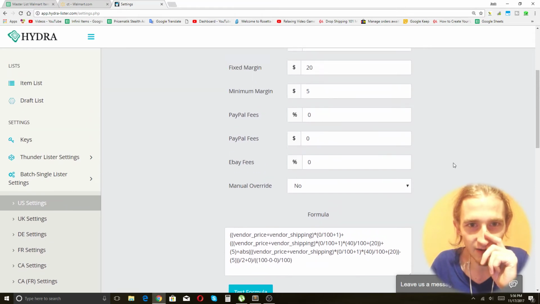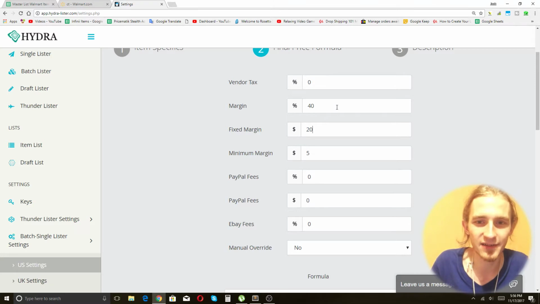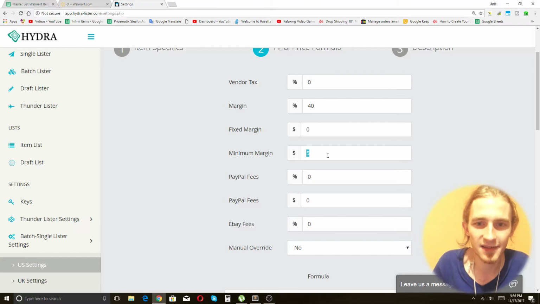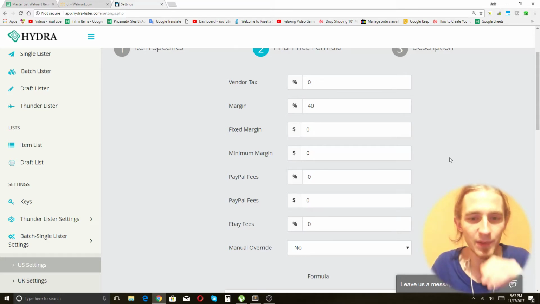This is where we get our formula. So this formula is bad because this was set up to post WebStrong store items, which I never actually did. And it had a fixed markup of 20 bucks. So we're going to get rid of that. What we want is no minimum margin. We are very lucky in that we're relying on the fact that SKUgrid can actually tell that Walmart charges $6. So it's going to multiply your prices based on the cost of the item plus the shipping fee, okay? And every single one of our items has a shipping fee.